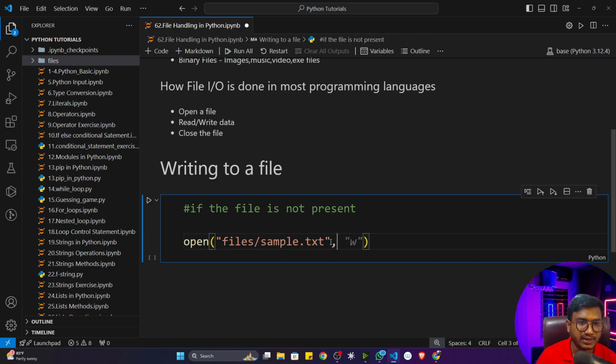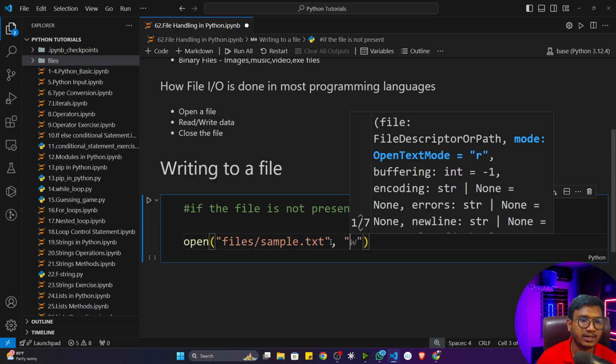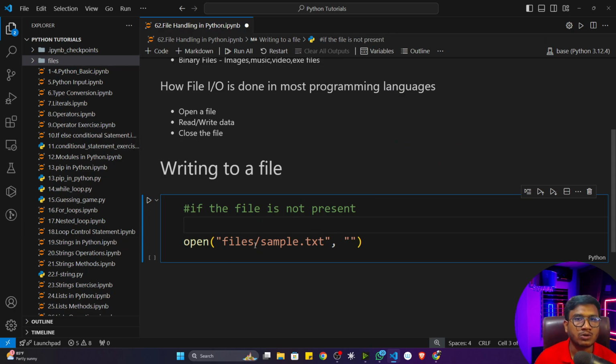Now here you have to specify the mode, in which mode you need to open this particular file. There are actually 3 to 4 modes available: read mode, write mode, and then append mode. I'll be discussing each and everything, no need to worry. First of all, just write w here. W means I want to open this particular file in write mode. Now it will return me one object, so I'll store this object in a variable called f.